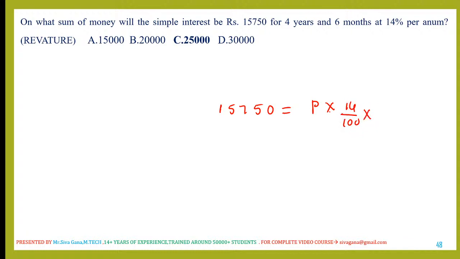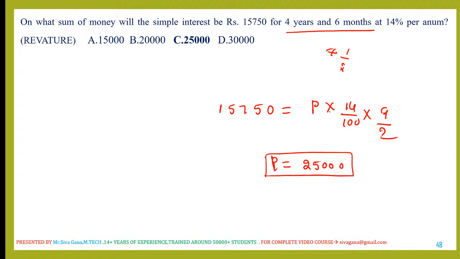Time period is 4 years 6 months, which is 4 1 by 2, which is 9 by 2 years. Upon the calculation, I got the principal as 25,000. I already did the calculation, that is the reason why I'm giving it straight away. Principal is 25,000.